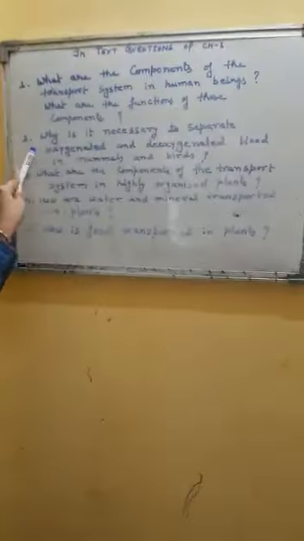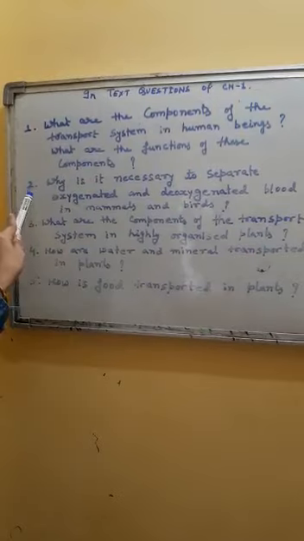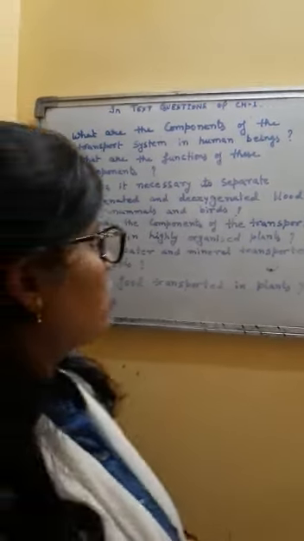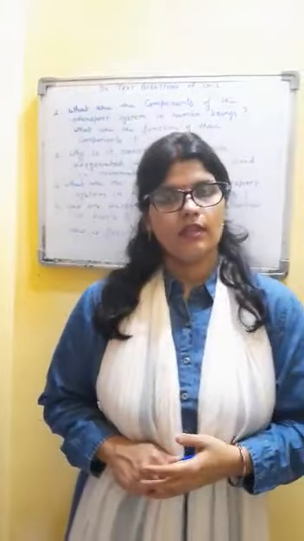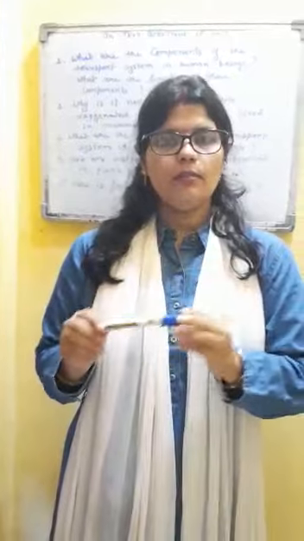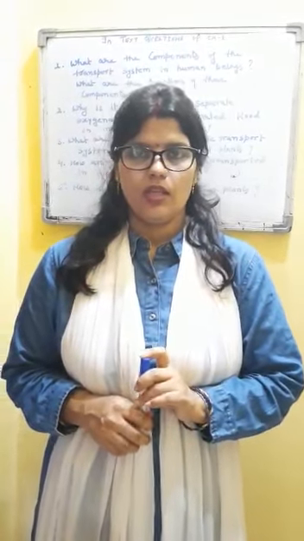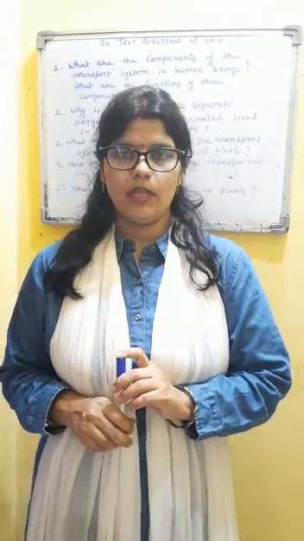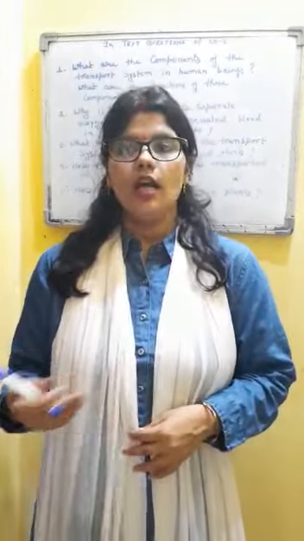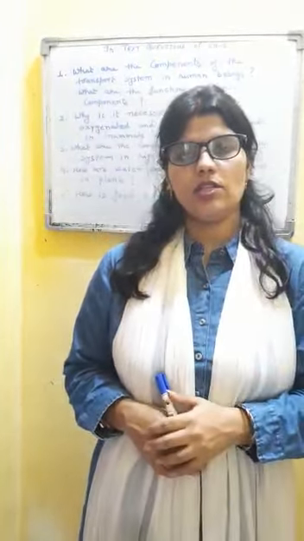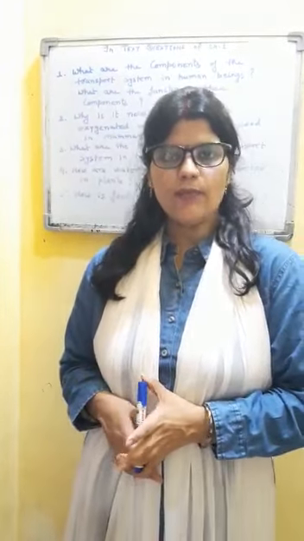The second question is, why is it necessary to separate oxygenated and deoxygenated blood in mammals and birds? Students, we have discussed mammals and birds are warm-blooded organisms, means they have a fixed body temperature. To maintain the body temperature, they need extra energy. To regulate that body temperature, to maintain that body temperature, they need extra energy.